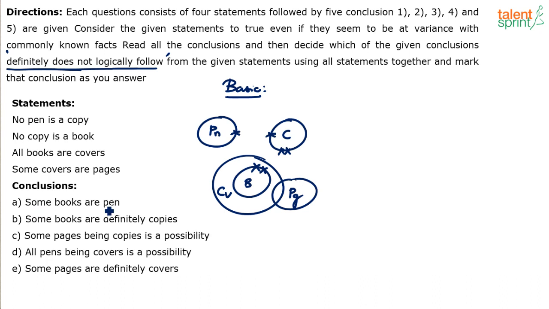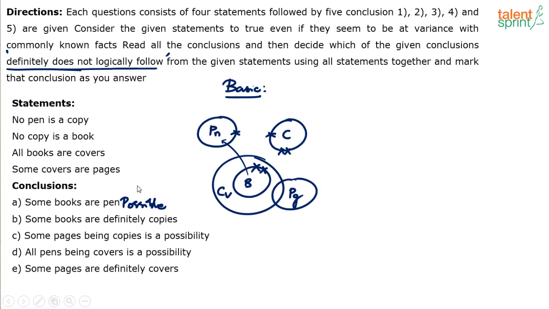First one. Some books are pen. Well, if you look at the basic diagram, it is false. But it is possible. Some books are pen is possible, because books and pens can overlap. Yes or no? As far as the basic diagram is considered, some books are pen is wrong. But I can draw a possible diagram where books and pens overlap. Because books here have got 2 crosses, pens has got only 1 cross, which means they can overlap. So some books are pens is possible. You understand?